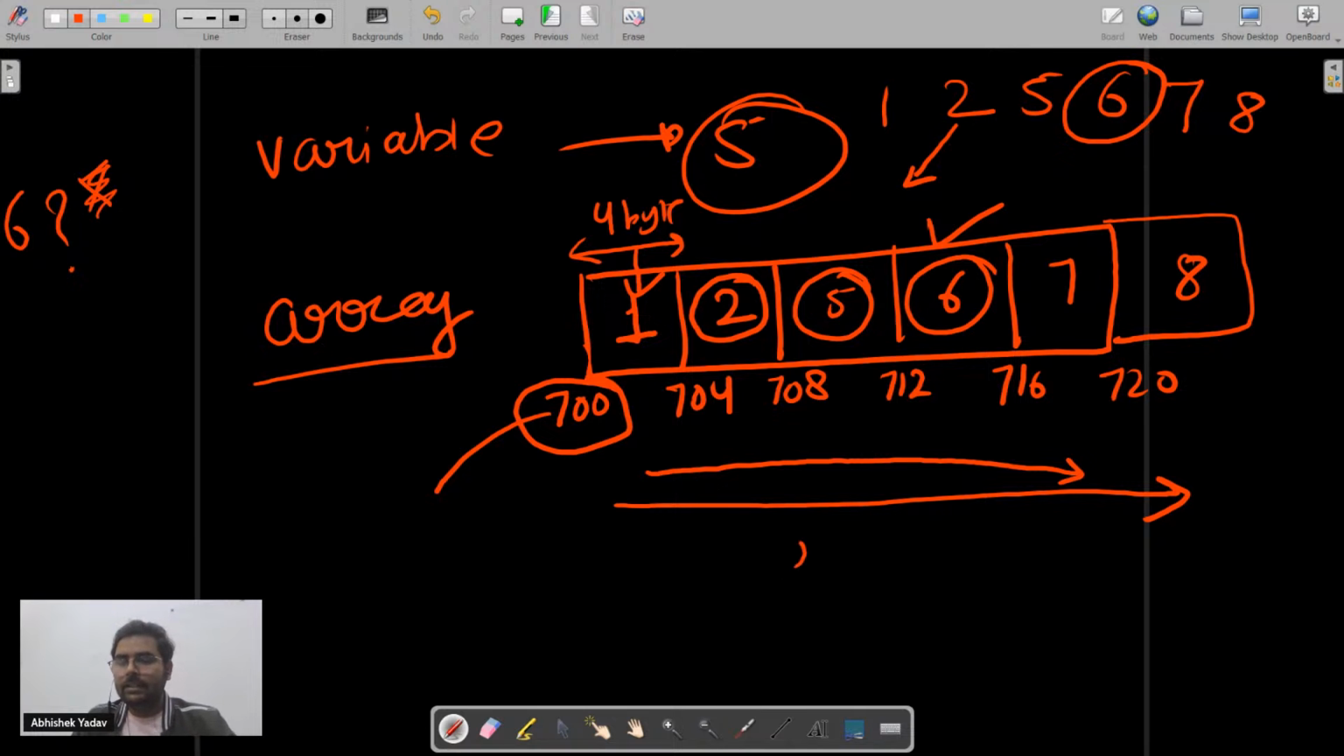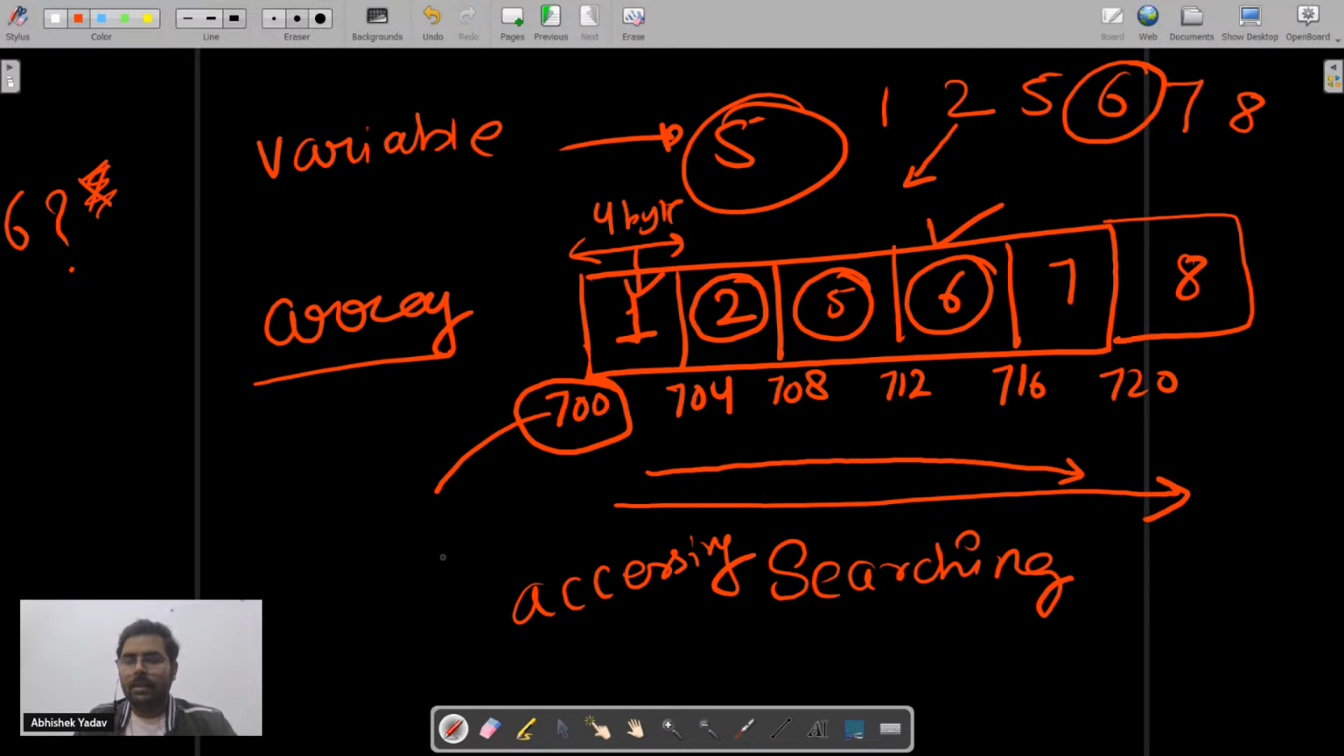So you can see searching has become easier here, right? Searching, accessing the element, becomes easier, everyone. Yes or no?